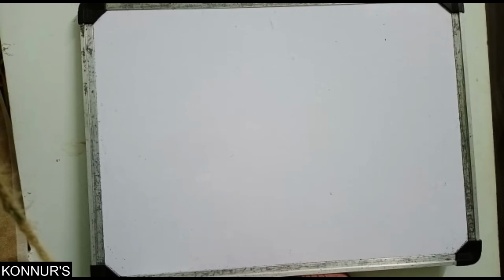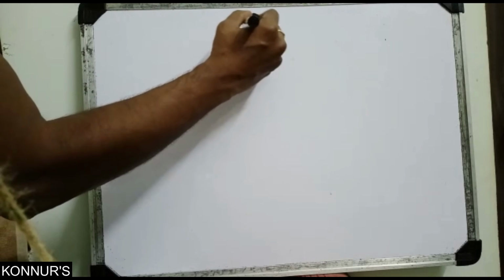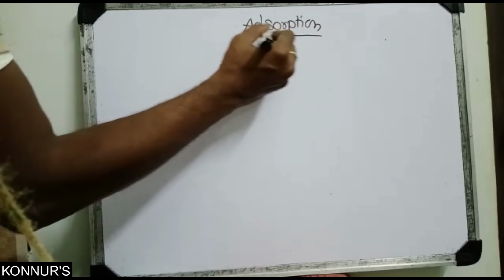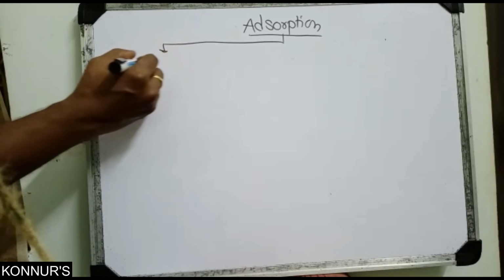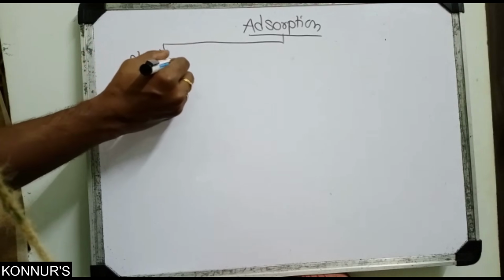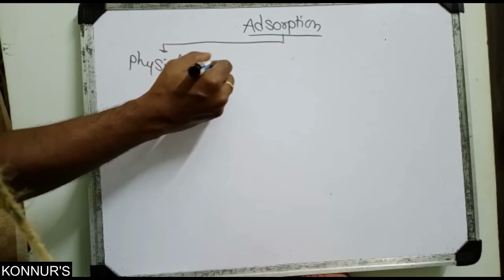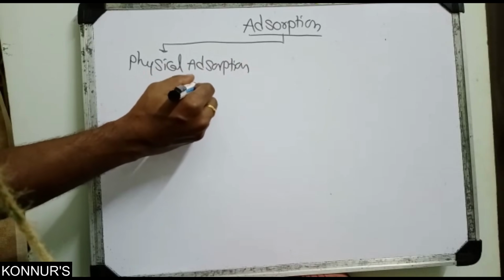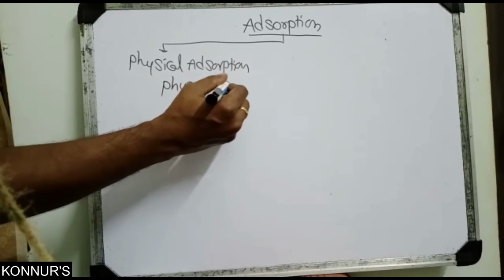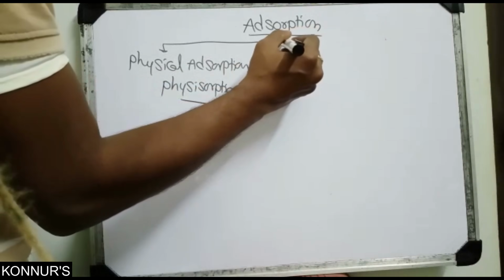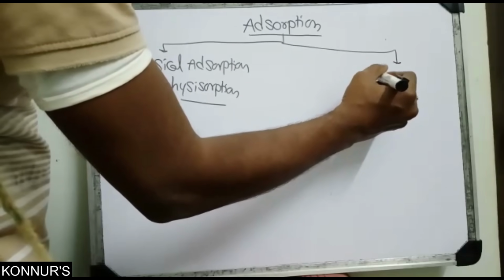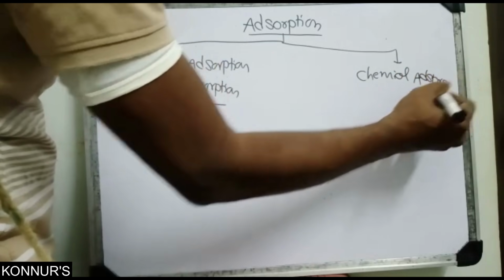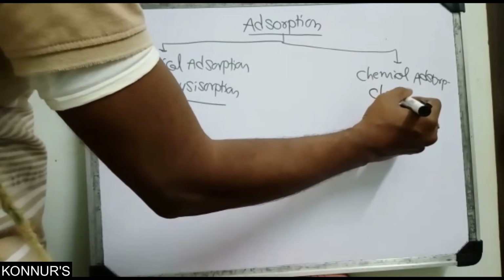So now we will discuss types of adsorption. Types of adsorption are mainly classified into two types. Physical adsorption, also called physisorption. Next, another one is chemical adsorption, also called chemisorption.